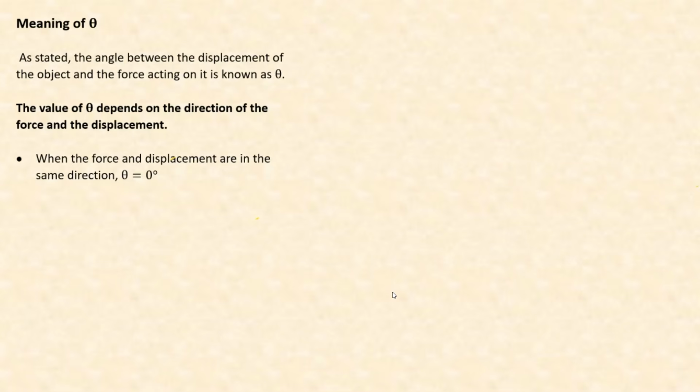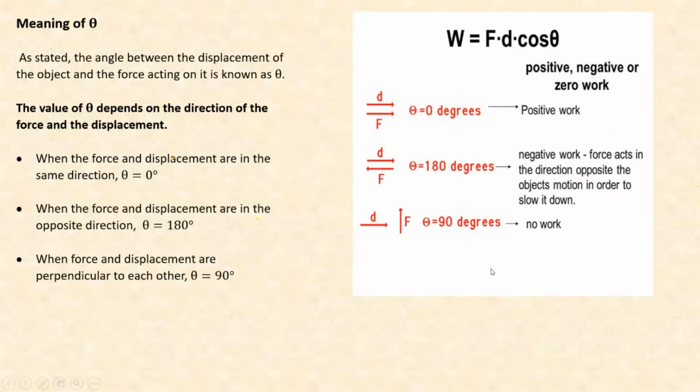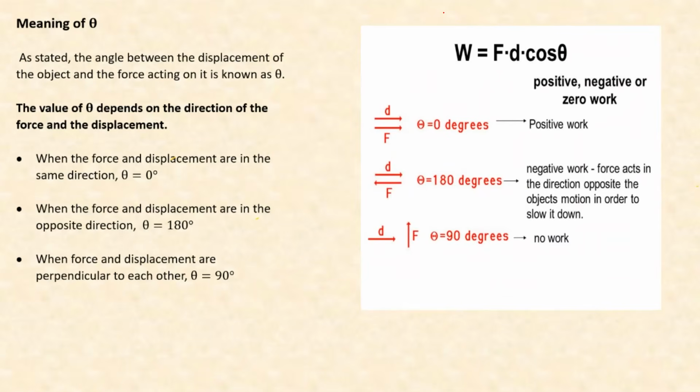Perfect. We go further. When the force and the displacement are in opposite directions, theta, the angle between the force and the displacement, will be 180. What else? When the force and the displacement are perpendicular to each other, theta would be equal to 90. So I need to get these 3 scenarios and visualize them from a diagram setting.